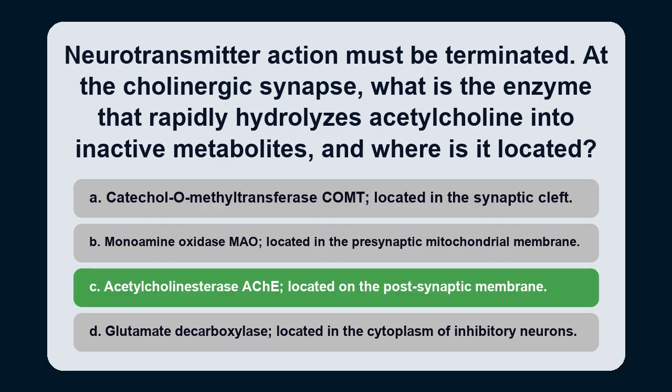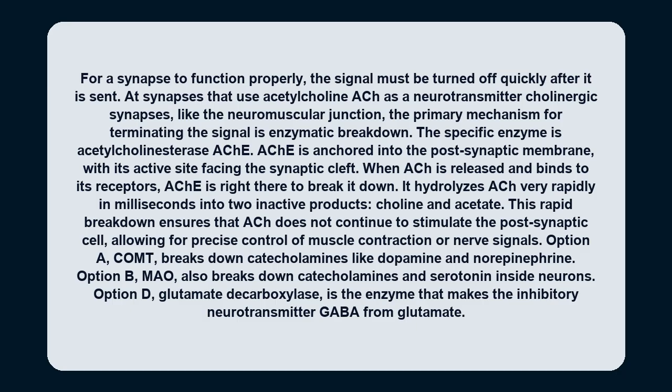The answer is C. For a synapse to function properly, the signal must be turned off quickly after it is sent. At synapses that use acetylcholine, ACh, as a neurotransmitter, cholinergic synapses, like the neuromuscular junction, the primary mechanism for terminating the signal is enzymatic breakdown. The specific enzyme is acetylcholinesterase, AChE. AChE is anchored into the postsynaptic membrane, with its active site facing the synaptic cleft. When ACh is released and binds to its receptors, AChE is right there to break it down.